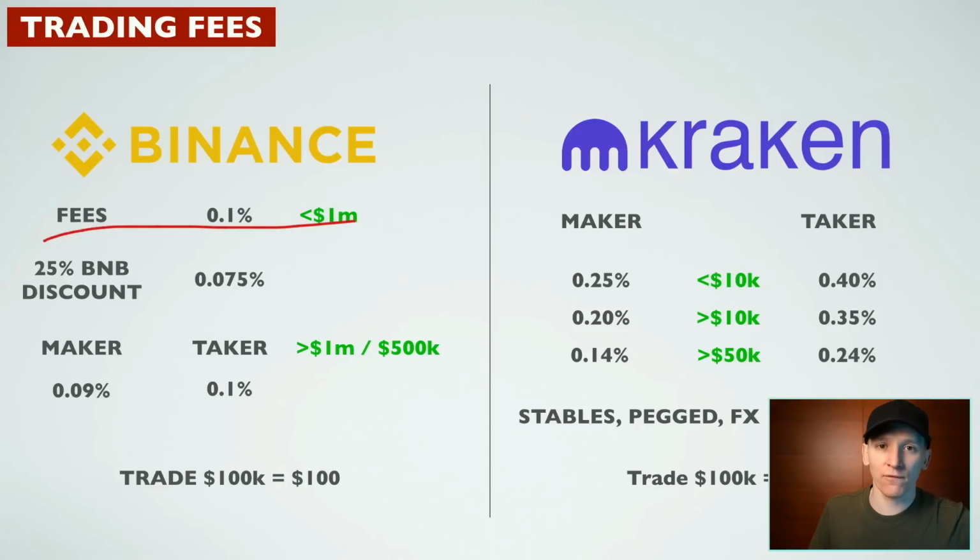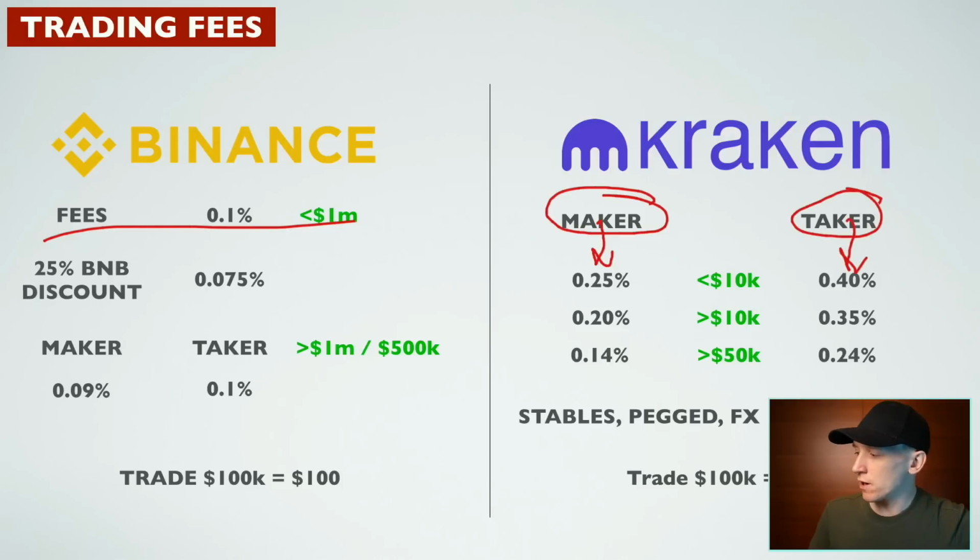For Binance, the headline fee is 0.1%. For Kraken, it's a little bit different. They charge different fees based on whether you make or take liquidity. Those videos explain what make or take is, but essentially, if you use limit orders, which everyone can do, then you get charged 25 basis points. If you use market orders and take someone else's price, then you get charged 40 basis points. So limit orders are easy to use. So I think the headline rate for Kraken is 25 basis points, so a little bit higher than Binance.